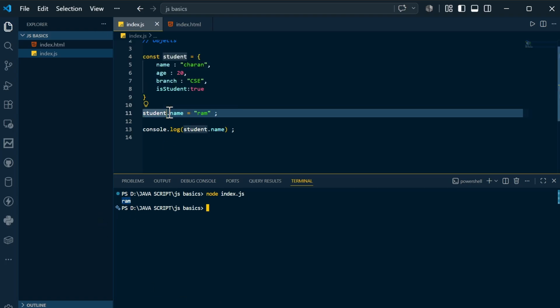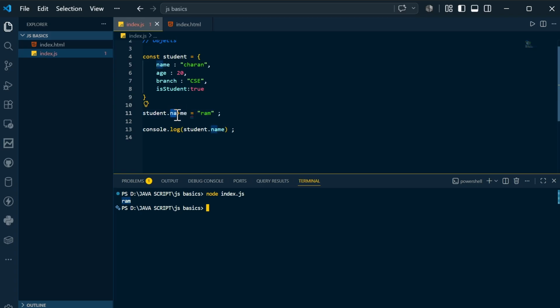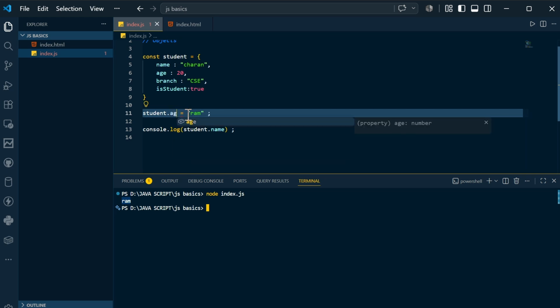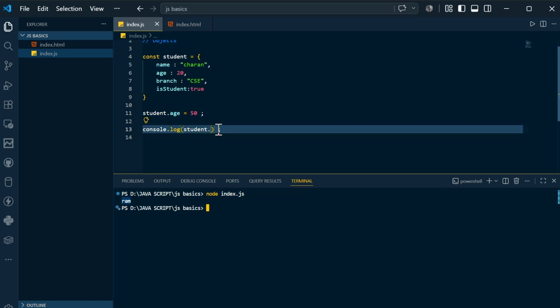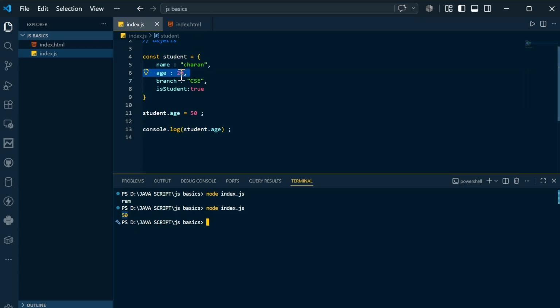So in this fashion, with the help of dot notation, you can simply access or change the value of the name. Not only the name, if you want to change the age, student.age, you can set it to 50 and print the age, and you can see you get 50. You wrote 20 in the original student, but you are changing the object value here, so it is going to reflect the same value. If I clear the terminal, this is one of the ways.